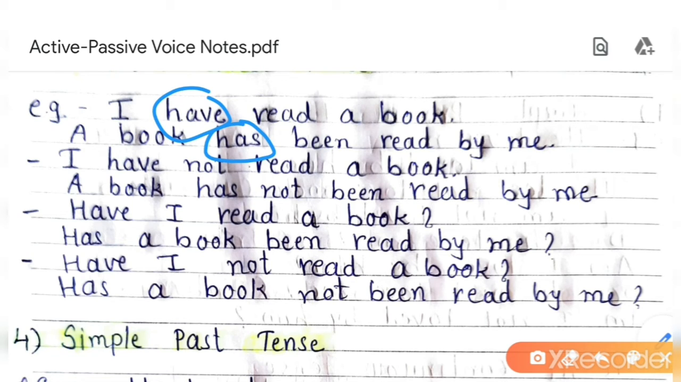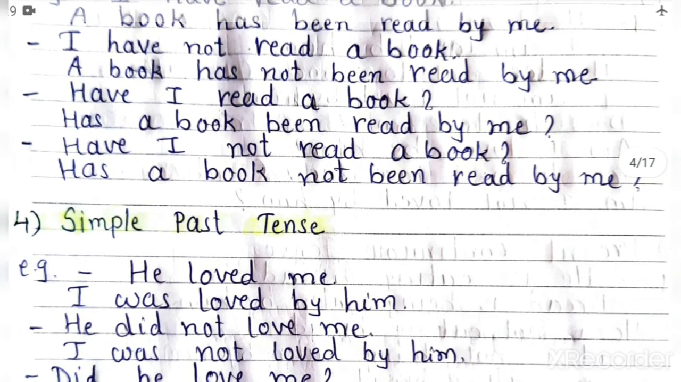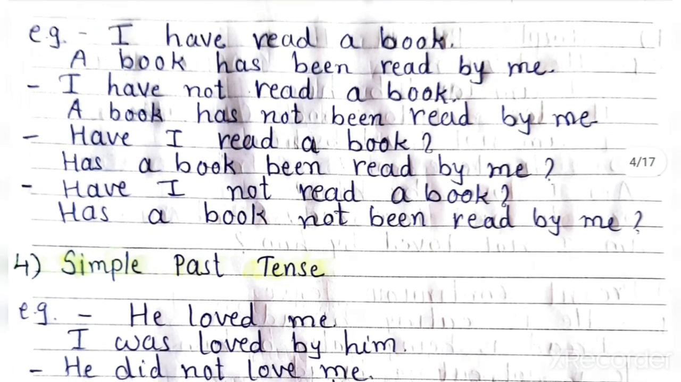Now negative sentence is I have not read a book. A book is the object, bring it to the subject place. A book, then has not been. Try to revise it 4-5 times, then it will be fixed in your mind. Okay, has not been. A book has not been read by me.